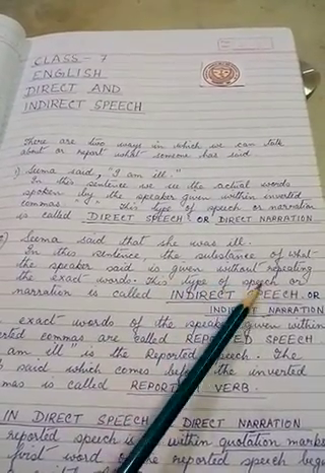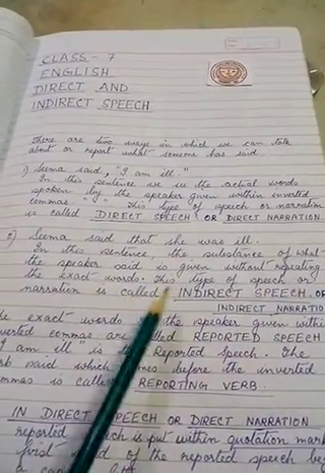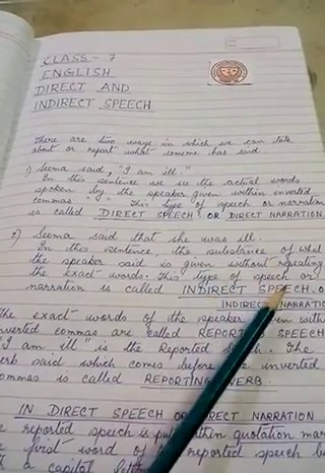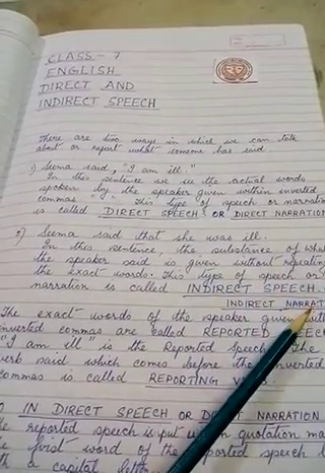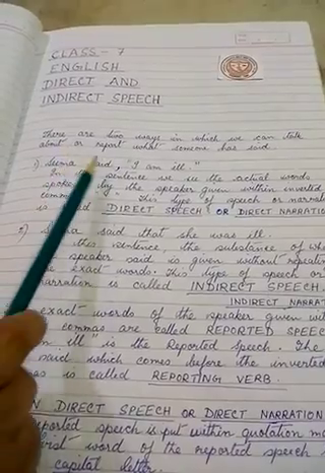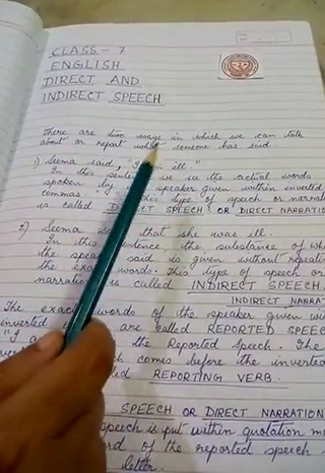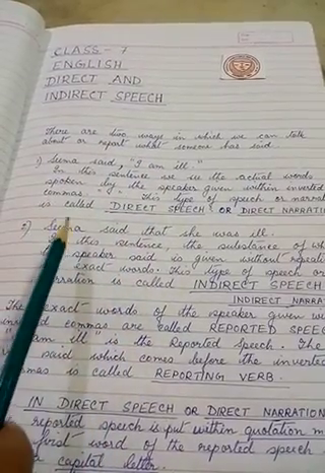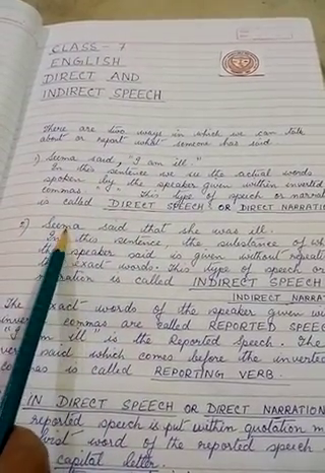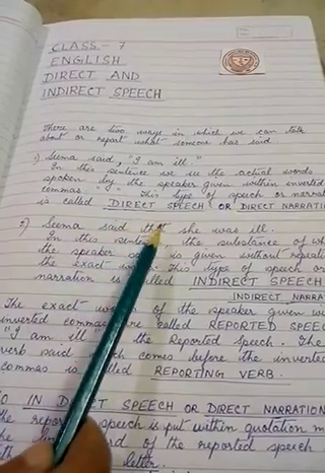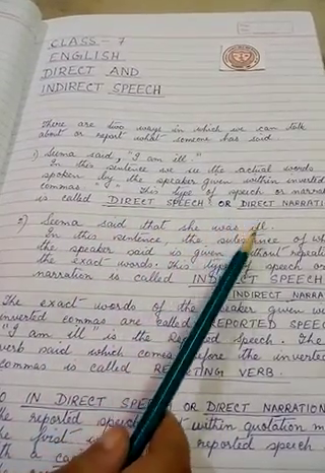This type of speech or narration is called indirect speech or indirect narration. Seema said, "I am ill." This is direct, and when we change it to indirect, we will say Seema said that she was ill.